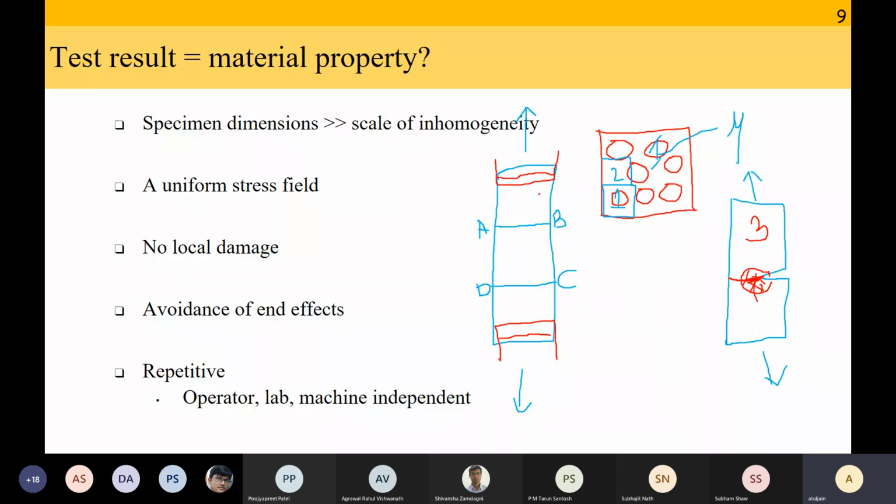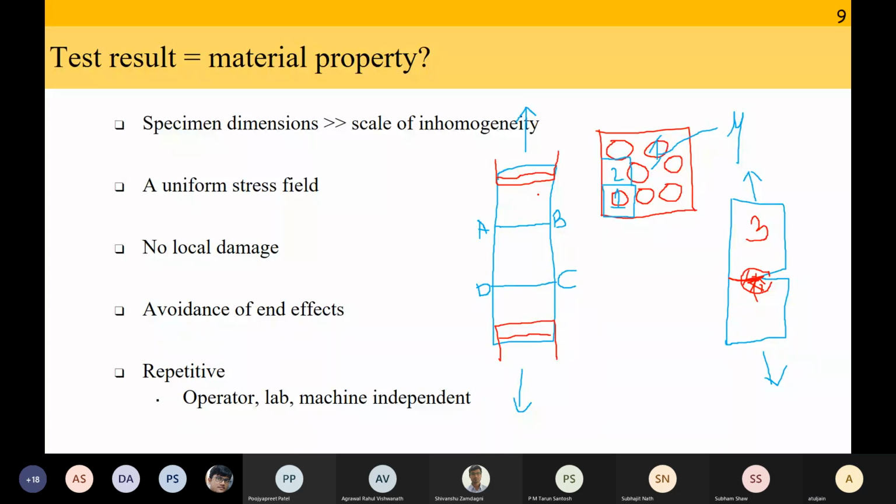I was somehow holding the sample too hard and it broke. Then what will happen? Is the result that I am getting due to improper testing or is it my material property? Due to improper testing. It is improper test, right? And so we want to avoid that also.